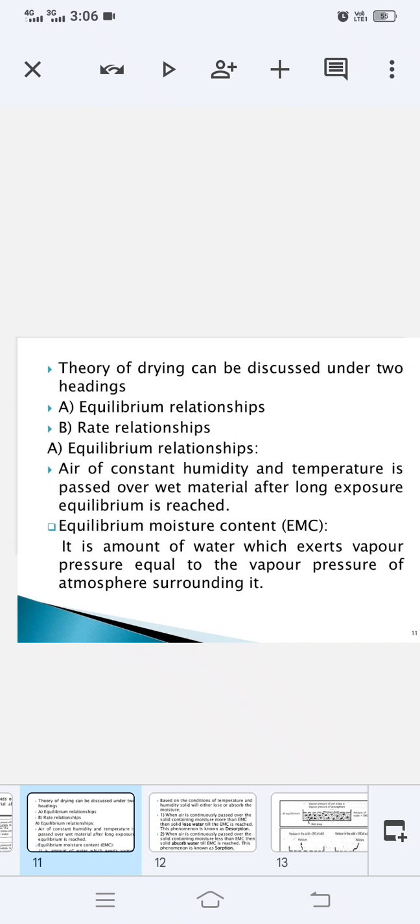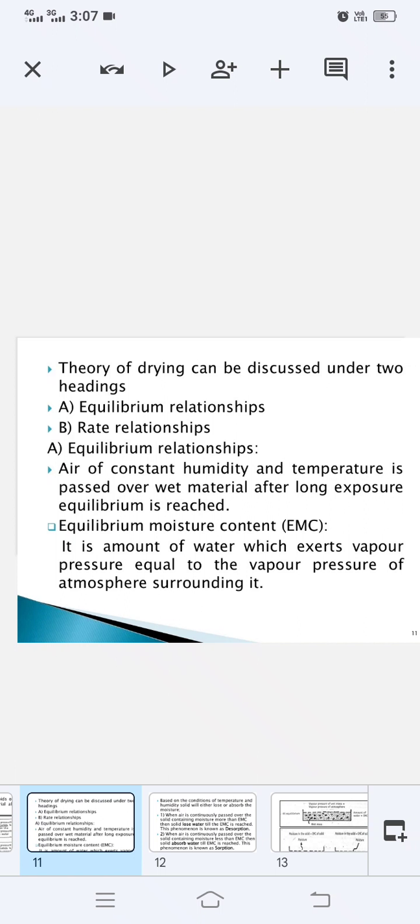The theory of drying, which was our heading, can be discussed under three main headings. It's written over here as two headings, but there will be three main headings. First one is the mechanism. The mechanism of drying also comes under the theory of drying. Mechanism means what is the mechanism of the drying process. We know that drying involves both heat transfer and mass transfer processes simultaneously, so it comes under the theory of drying. Then the second one will be equilibrium relationships, and the third one is rate relationships.